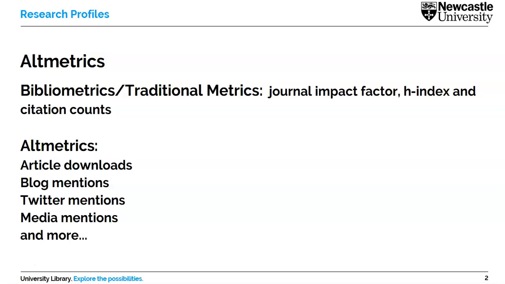You may have also heard of the now dreaded journal impact factor, which attempted to give journals a ranking as to their importance. Research communities are now shying away much more from using journal impact factors as a measure of individual articles' significance, but again, it's something else that you may have come across. And what all of these traditional types of metrics have in common is that they're based on traditional academic ways of measuring outputs and research. So they rely on published articles and other types of research output, and they will give you concrete figures.